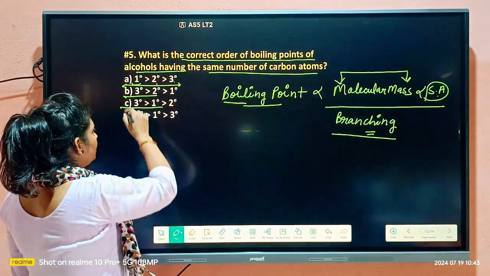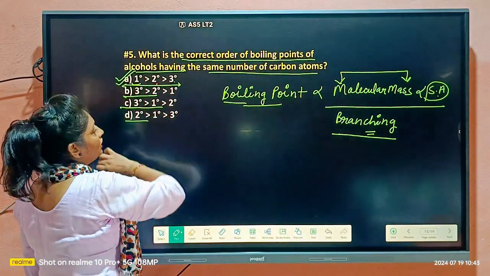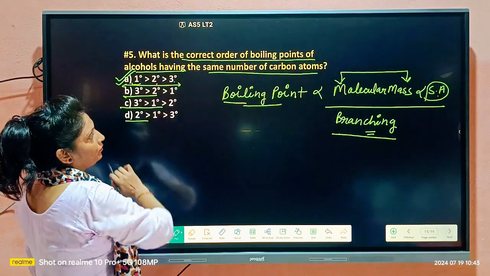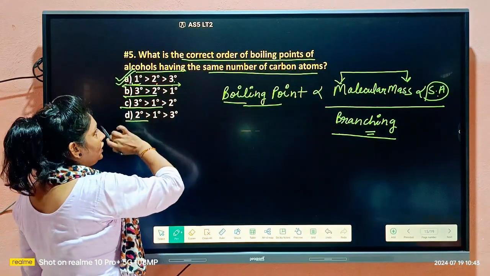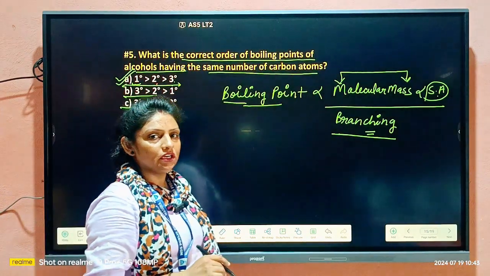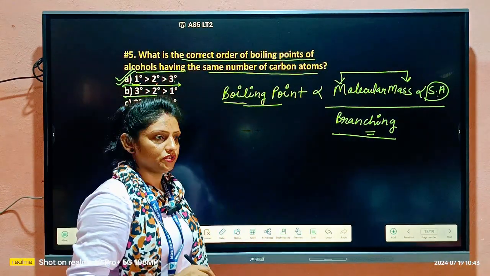So here we will go to option number one. For primary, boiling point will be maximum and for tertiary, boiling point will be minimum. So option A will be the right option for this question.